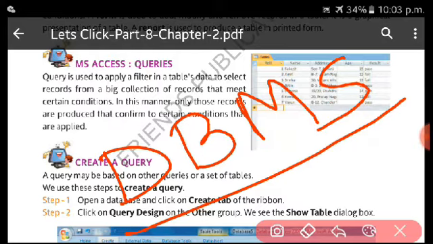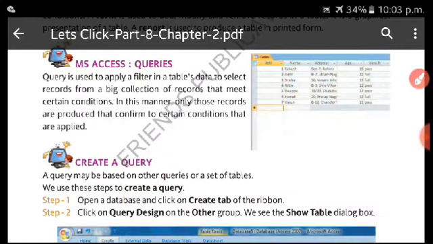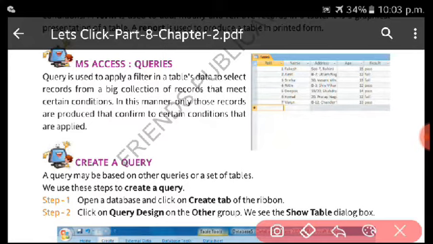So whatever data we have inserted into our database, if we want to access or retrieve it, this is possible by the queries. Queries are the questions which we ask to the computer system, and after asking the question, as per our condition, MS Access provides us the solution.